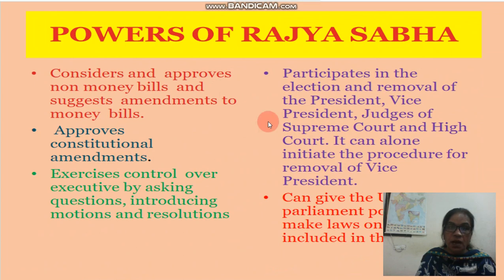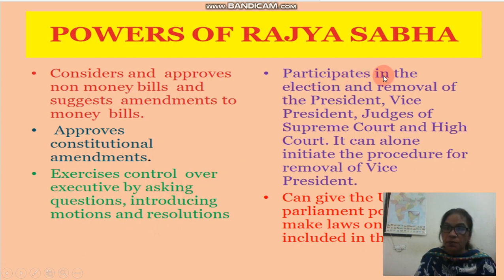Now see what are the powers of the Rajya Sabha. It considers and approves non-money bills and suggests amendments to money bills. For money bills only Lok Sabha has power, but Rajya Sabha can suggest amendments for the money bills. It approves constitutional amendments also. It exercises control over the executive by asking questions, introducing motions and resolutions. It means it can control the executive by asking different types of questions.